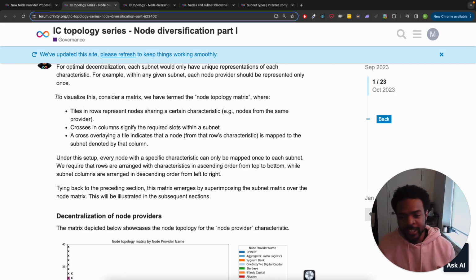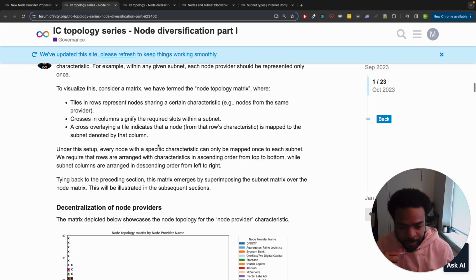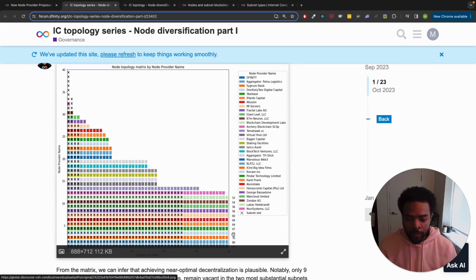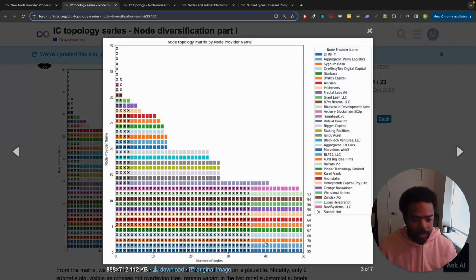So to visualize this, consider a matrix we have termed the node topology matrix, where the tiles in the rows represent nodes sharing a certain characteristic. Crosses in columns signify the required slots within a subnet, and a cross overlaying a tile indicates that a node from that row's characteristic is mapped to the subnet denoted by the column. So each row is a single node provider. They're represented one time in each subnet.